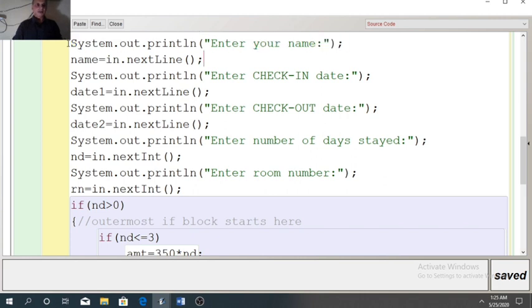Next line, we have designed variable name for storing that. In is the scanner object here. The next line is the function to accept string value. Similarly, enter check-in date, again date1. Next line, function for checkout date, which will be stored in date2.